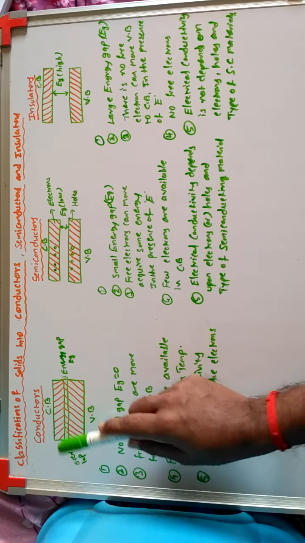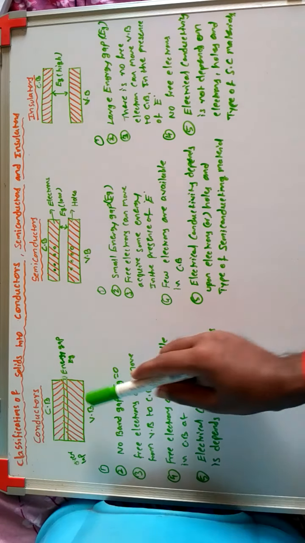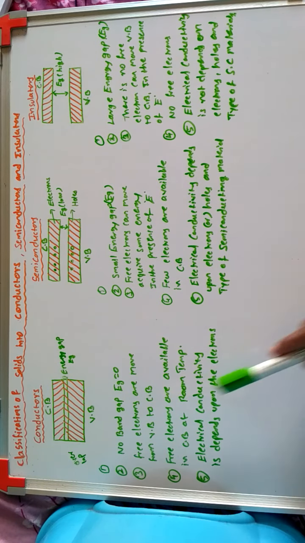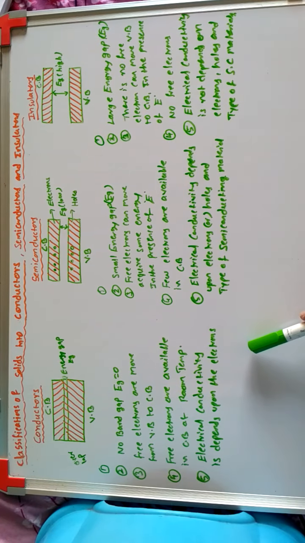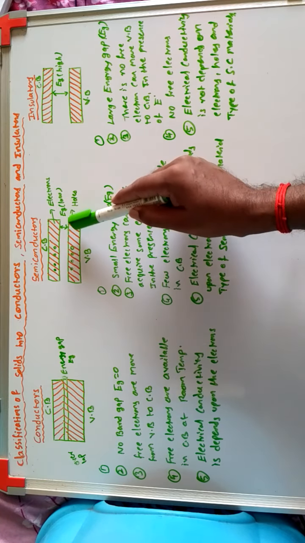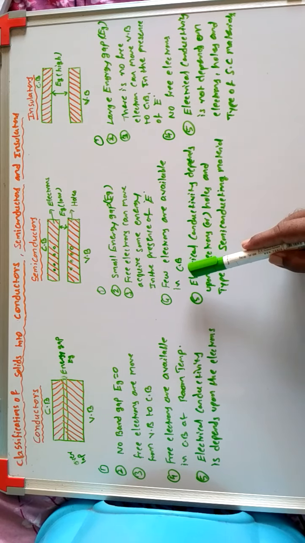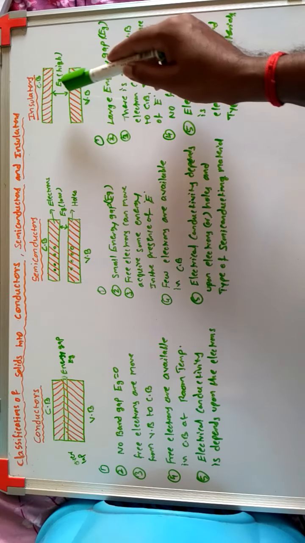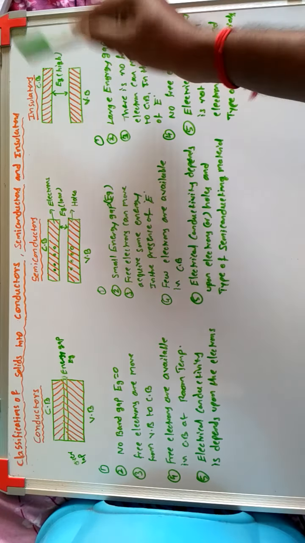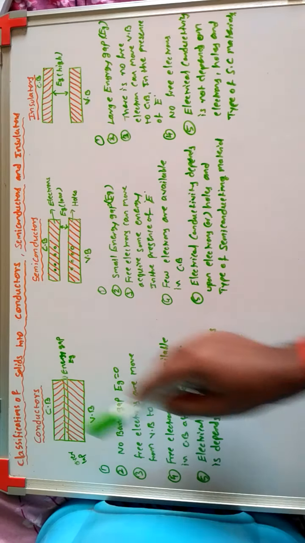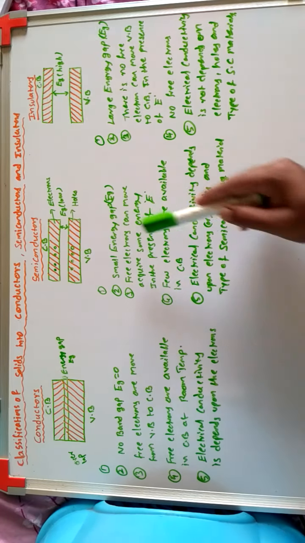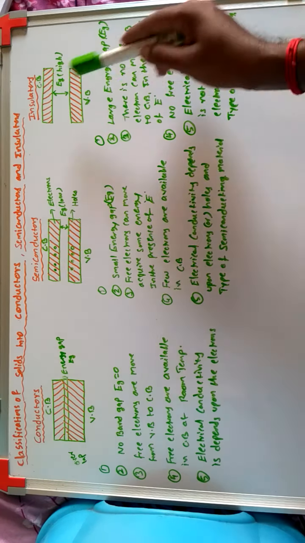Next, conductors. What is meant by conductors? Conductors means there is no energy gap between the valency band and the conduction band. Semiconductors have a small energy gap between the valency band and the conduction band. Insulators have a large energy gap between the valency band and the conduction band. In conductors, band gap is 0, semiconductors have a small energy gap, and insulators have a large energy gap.